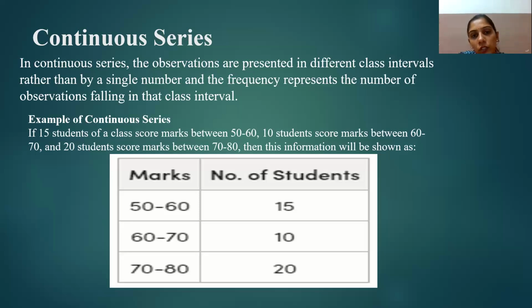That is continuous series. If we have to define continuous series, we can say that a continuous series is a set of data that can take any value between a certain range or interval, and it's not just specific or distinct values like discrete data. This type of data is commonly used in business statistics, where data is often collected on a continuous scale.